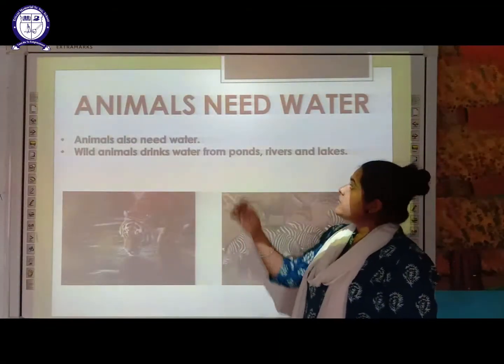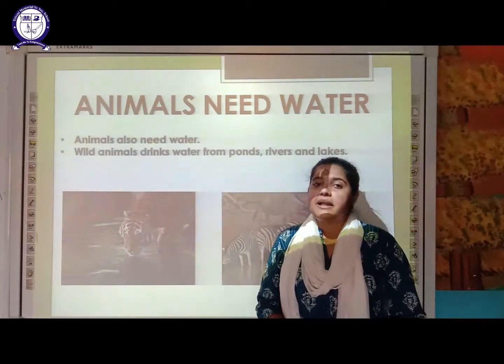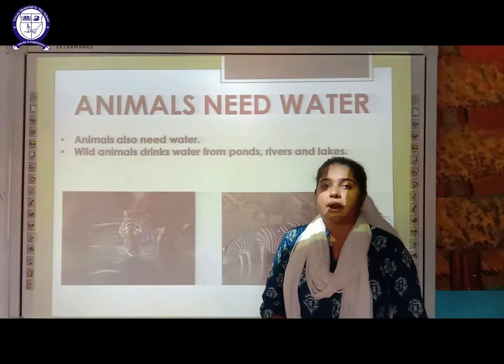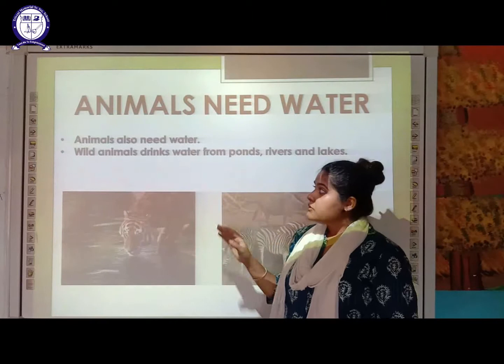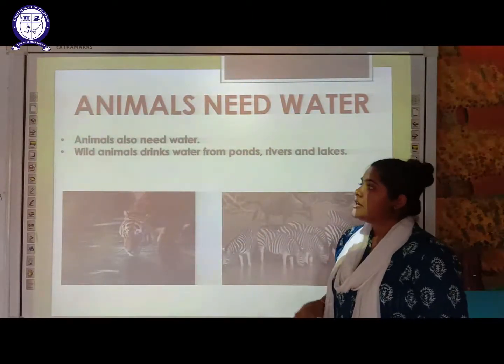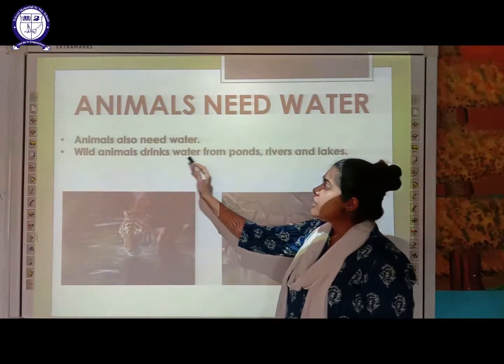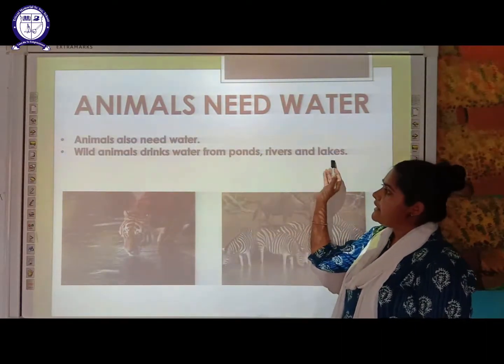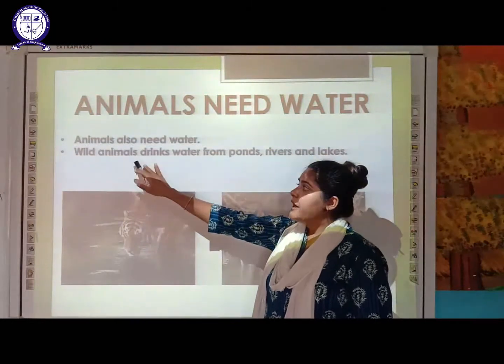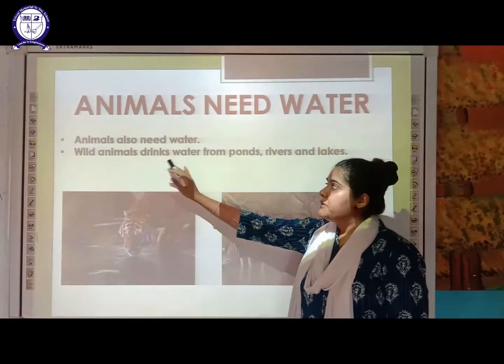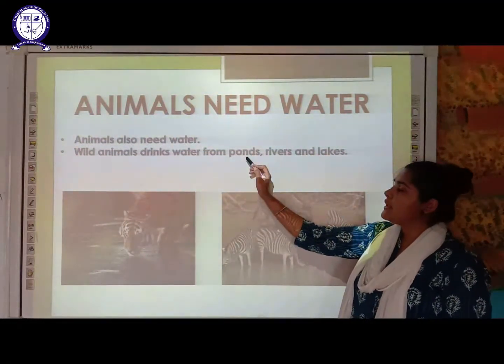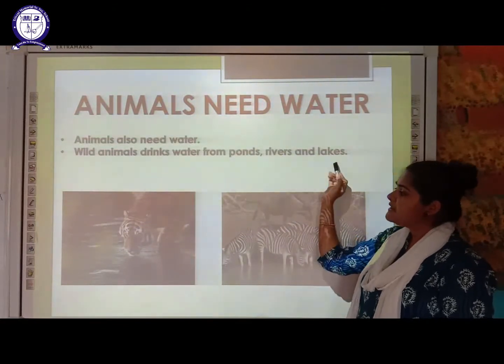Next is animals need water. So we have discussed that plants need water. What are the basic requirements why plants need water? So now we are going to discuss animals need water. So animals also need water. The wild animals drink water from ponds, rivers and lakes. So those wild animals use water for drinking purposes. And what are the sources of water? They drink water from ponds, rivers and lakes.